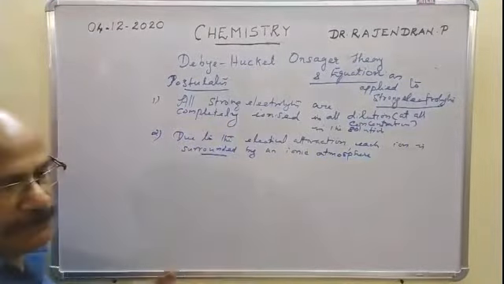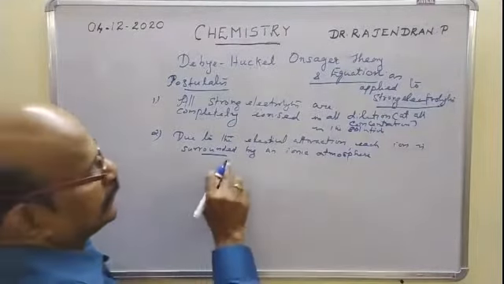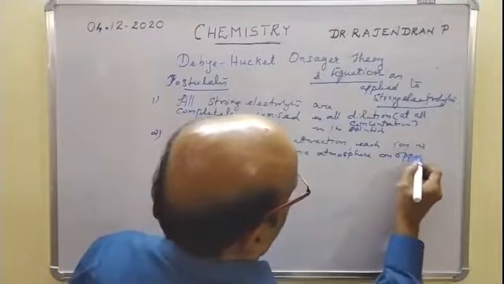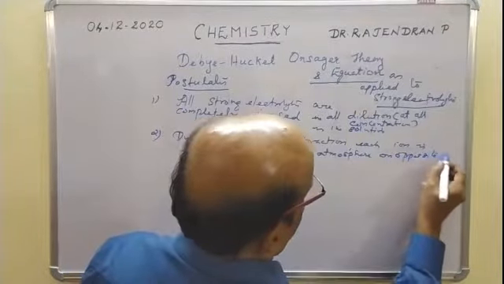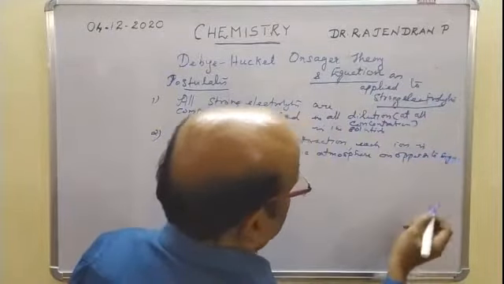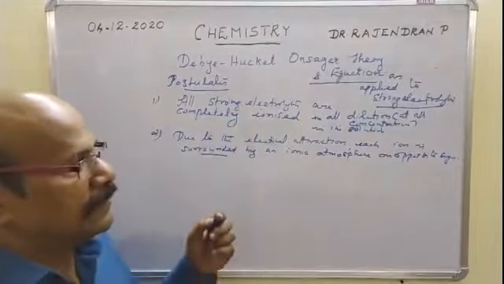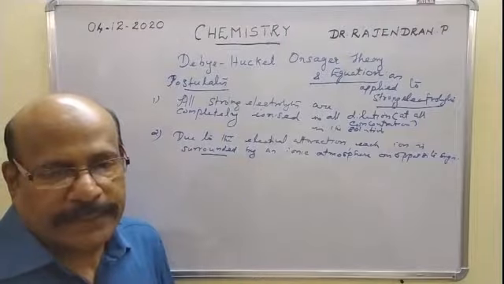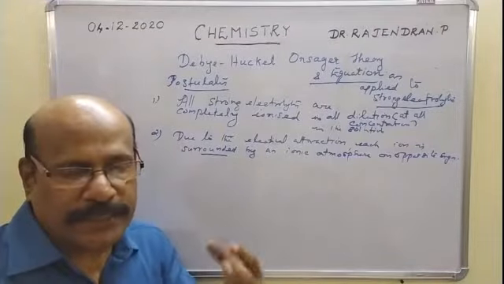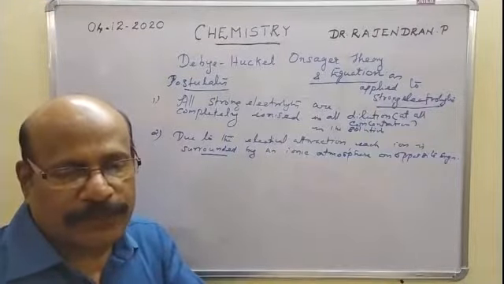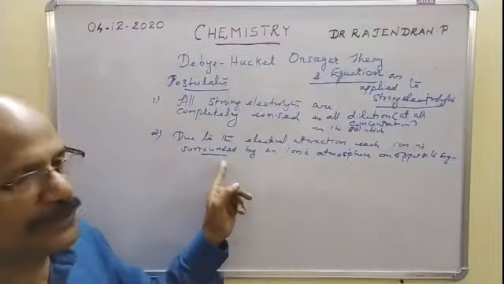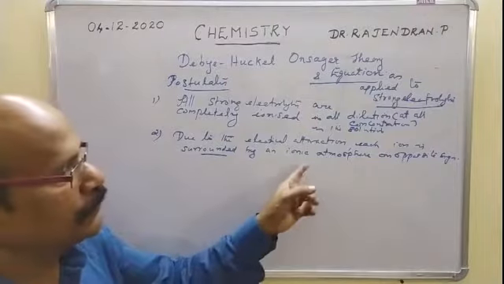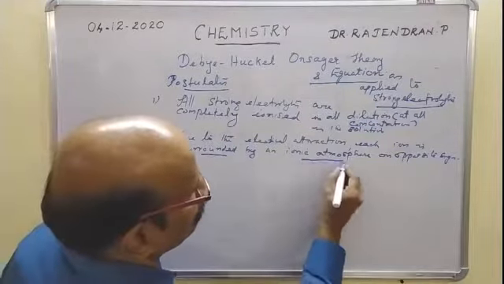Surrounded, because the shape of the ionic atmosphere is almost spherical. Each ion is surrounded by an ionic atmosphere of opposite charge, opposite sign. So this is called the charged ionic atmosphere. The accumulation of the greater charge of opposite sign in the neighborhood of any ion in the form of a sphere is called ionic atmosphere.